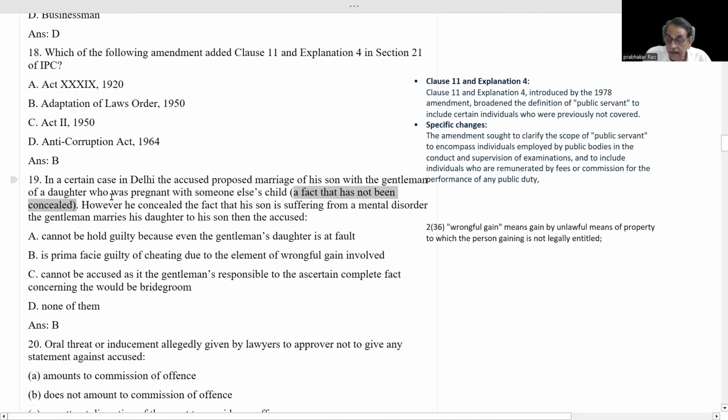But the accused proposed marriage; the accused's son is a person with a mental disorder. But he concealed that particular fact. That means he has got mens rea.